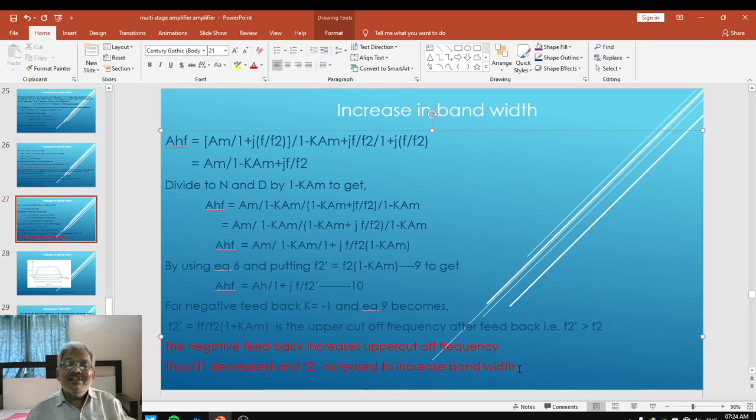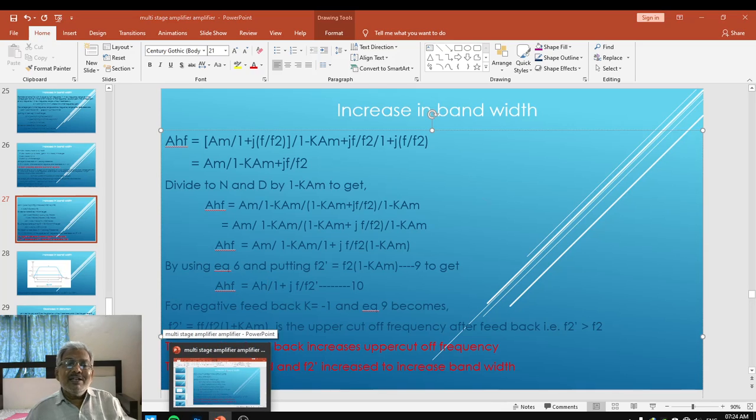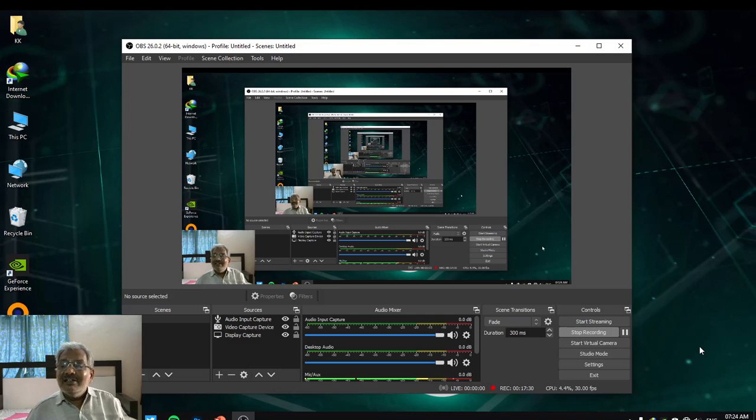Everywhere we have considered the feedback factor K as negative, indicating that we are applying negative feedback. And we proved that after applying negative feedback, the bandwidth of the feedback amplifier naturally increases. So this is how we can prove that due to application of negative feedback, there is an increase in bandwidth.